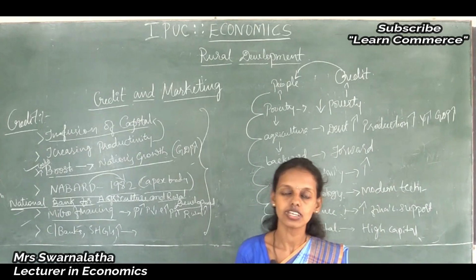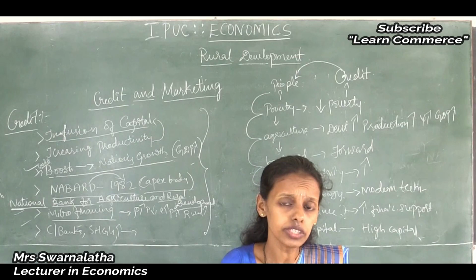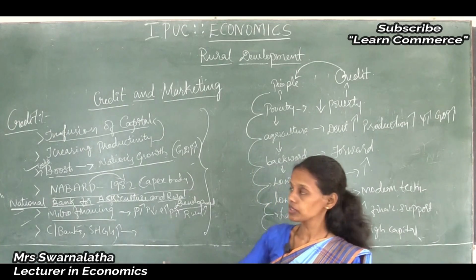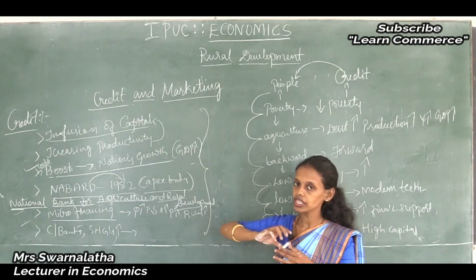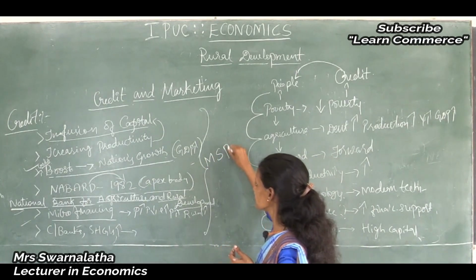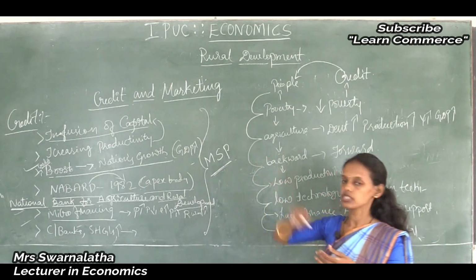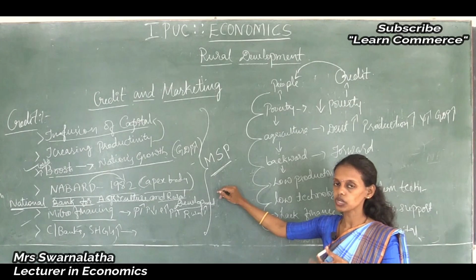So, the marketing system should be improved in the rural areas. Whatever the people grow should be sold in the market. There should be a minimum support price, MSP. MSP is nothing but the minimum support price that should be given to the agriculturists, the rural people.